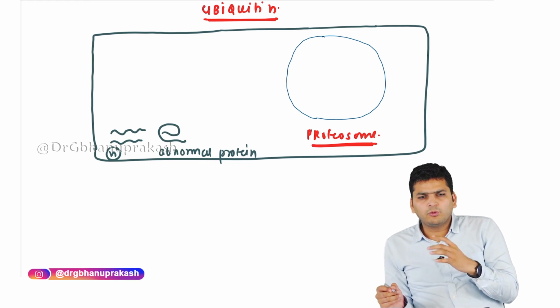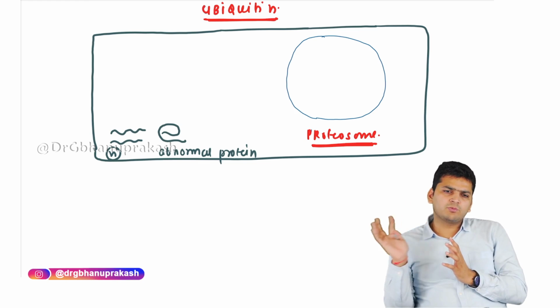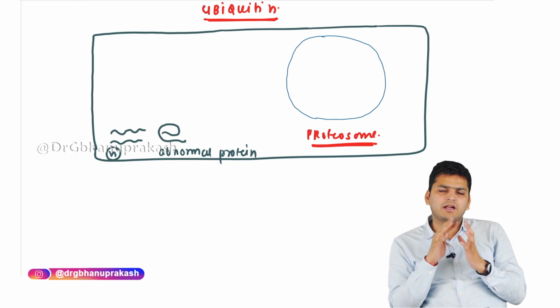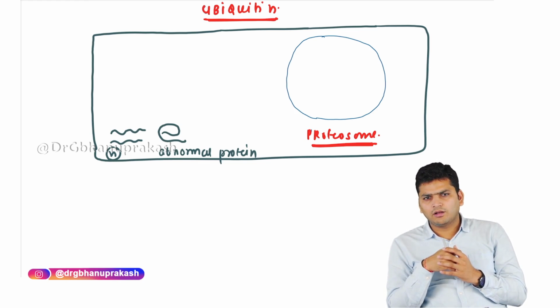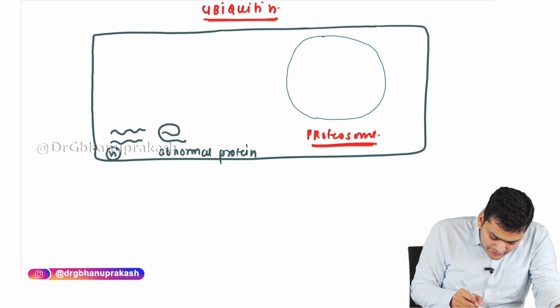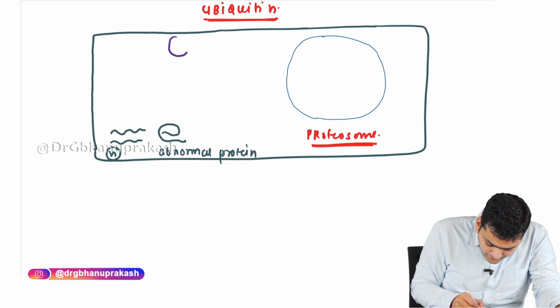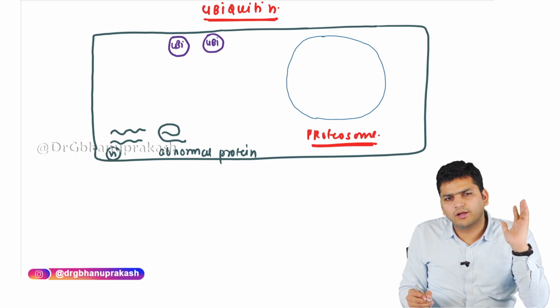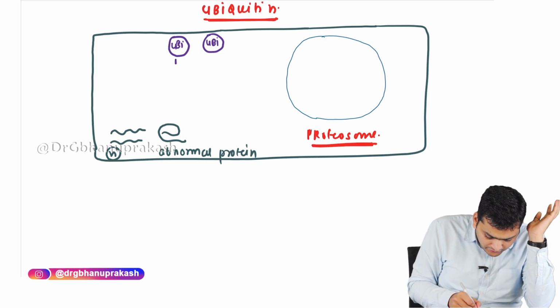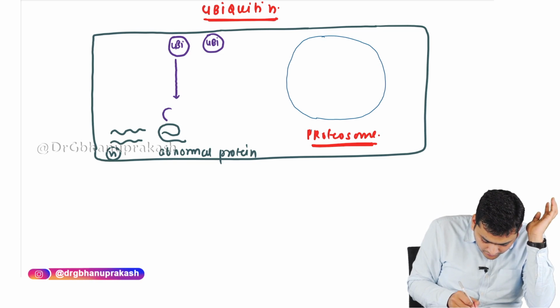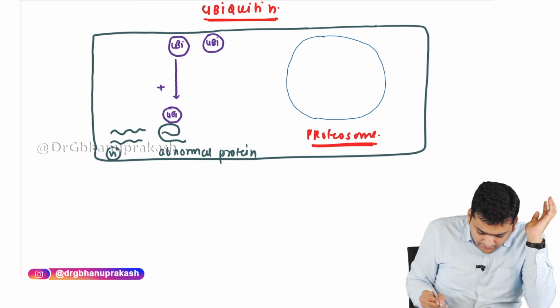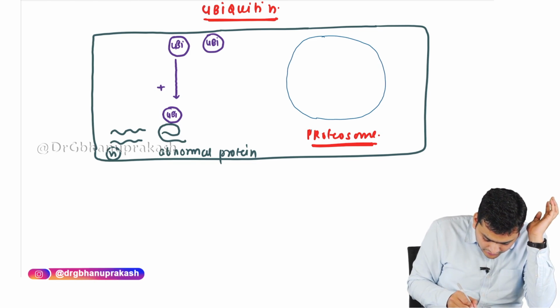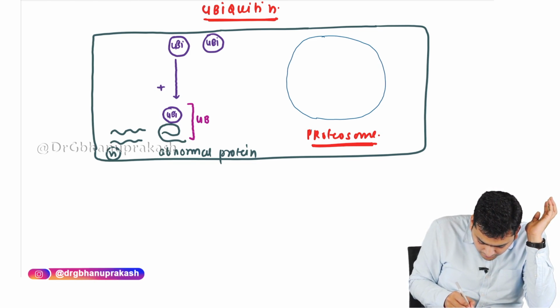But the problem is, how is the proteasome going to recognize that this particular protein is abnormal and the rest are the normal ones? So we should have a marker. The name of the marker that we have is ubiquitin. Ubiquitin is itself a protein that is going to work as a marker. It will go and attach to the defective protein. Now once it attaches to the defective protein, this entire unit is referred to as a ubiquitinated protein.